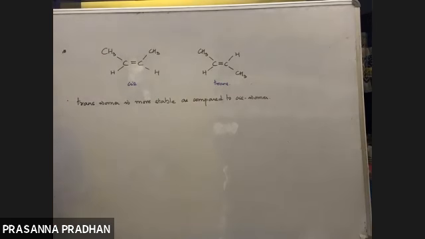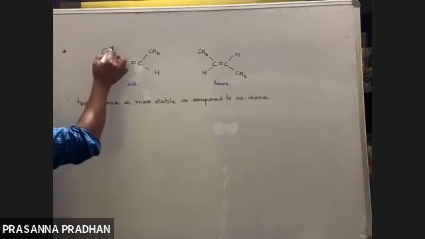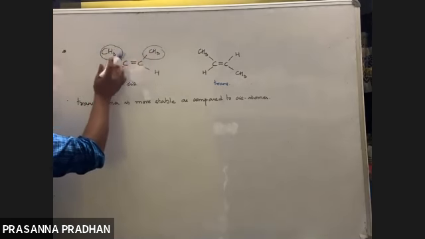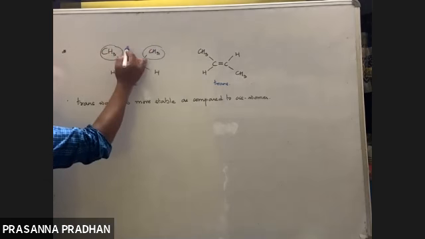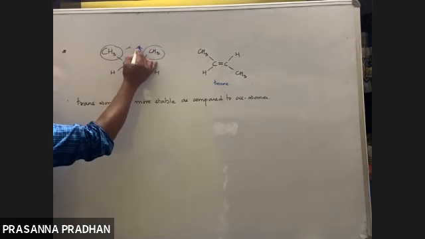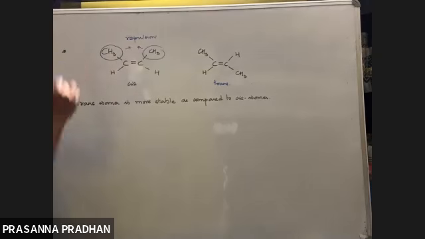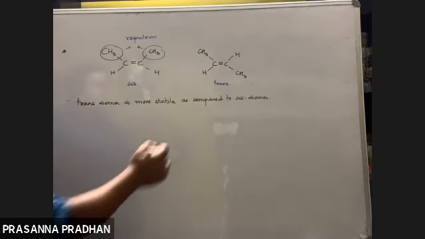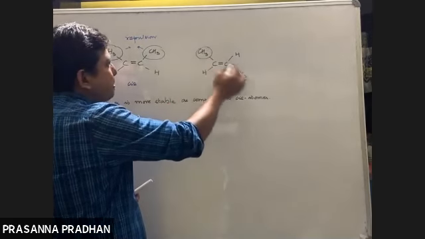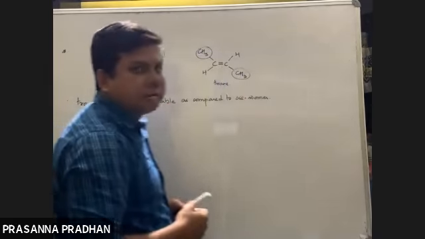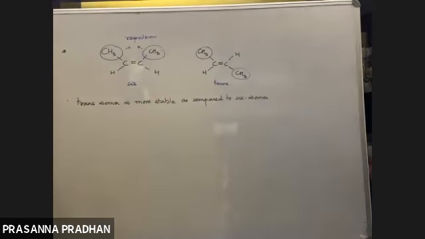Why? In cis isomer, the groups are quite close to each other like this. So the large groups are quite near to each other. So what will happen between them? There will be a repulsion between them. So repulsion leads to instability. Whereas in trans isomer, look here, the groups are far away from each other. The bulky groups are far away from each other. So there will be less repulsion. So that means trans isomers are more stable.